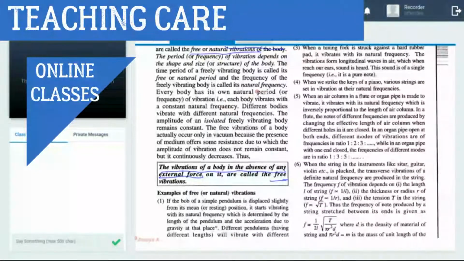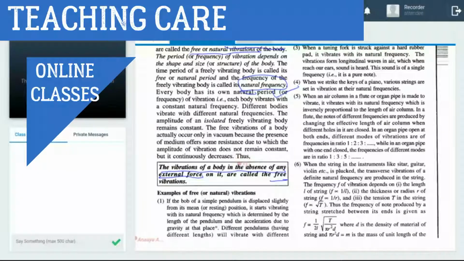This type of vibration does not depend on any external factor, like force, pressure, or temperature. It is natural. It always vibrates at its natural frequency.